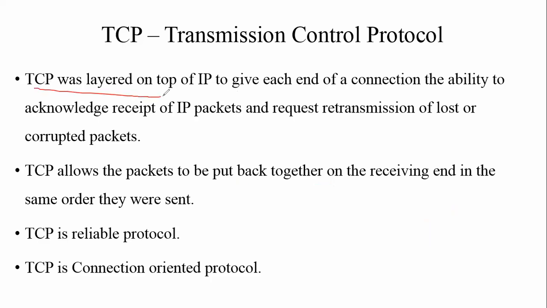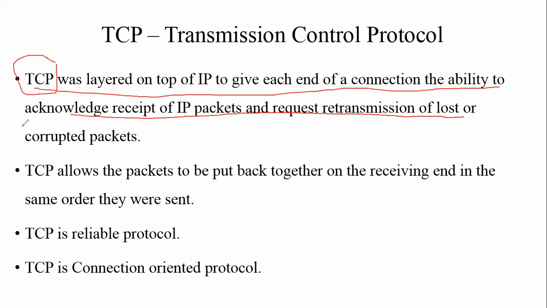TCP was layered on top of IP, allowing each end of a communication to acknowledge received IP packets and request retransmission of lost or corrupt packets. TCP is the most reliable protocol, used to transmit data with guaranteed delivery to the end.